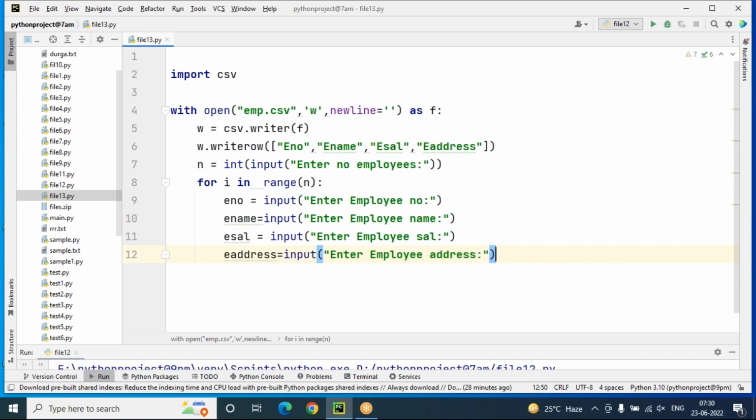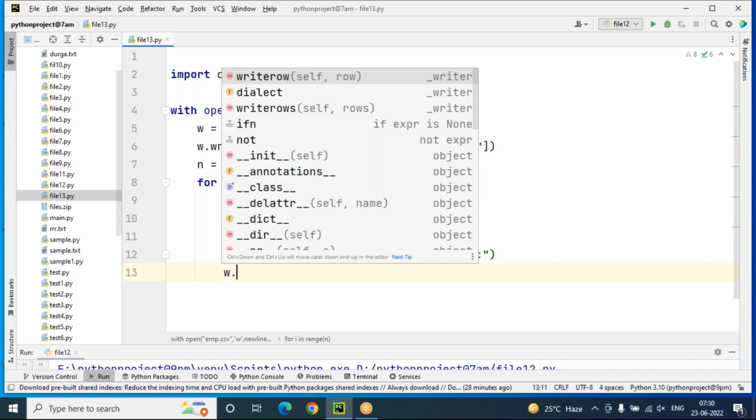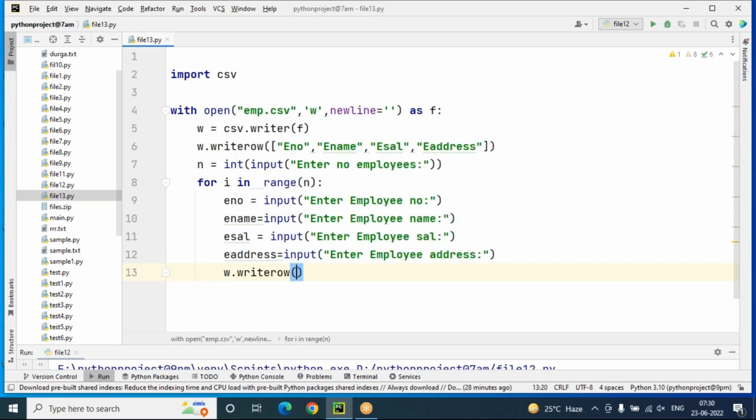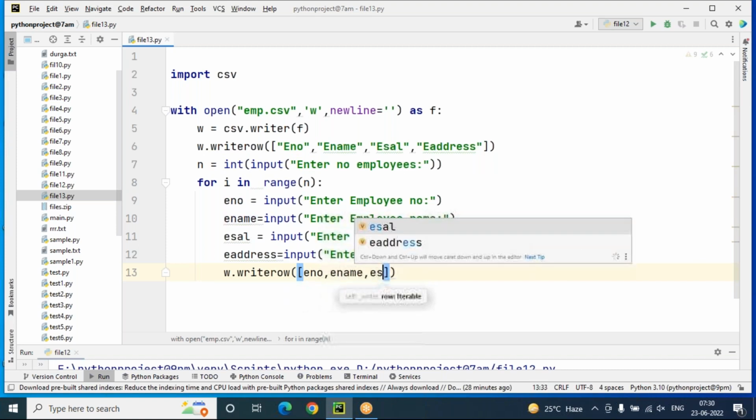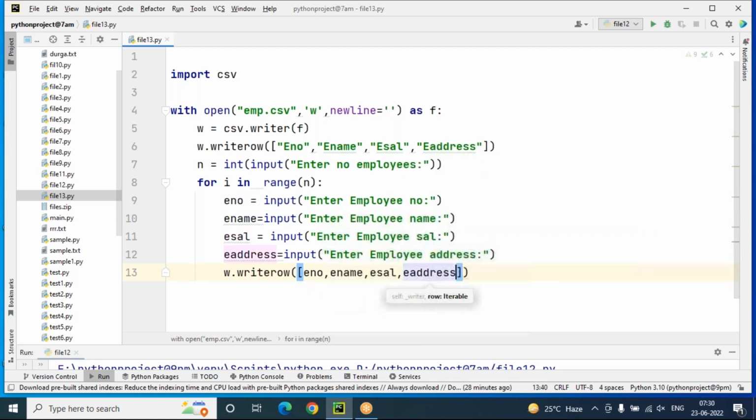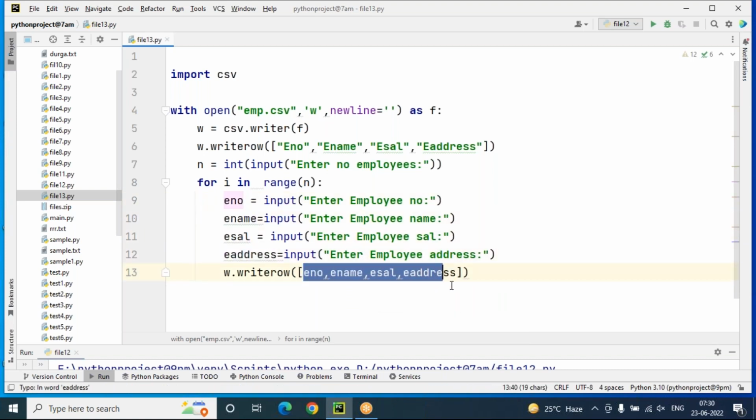Like this. Next, after entering the values one by one, they will be stored in variables: employee number here, employee name here, employee salary here, employee address here. Then we will write this, so we have to use writerow. Writerow is a method, and these fields I'm entering, eno, ename, esal, eaddress, I want to write here. So w.writerow here.